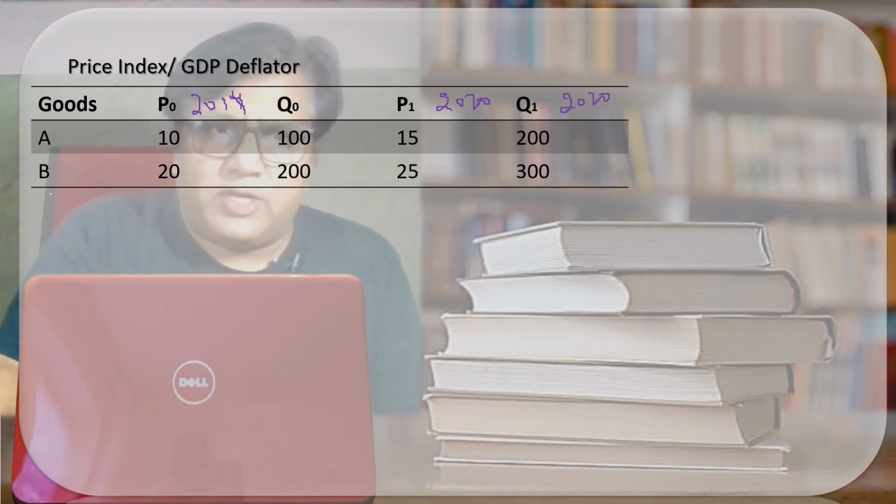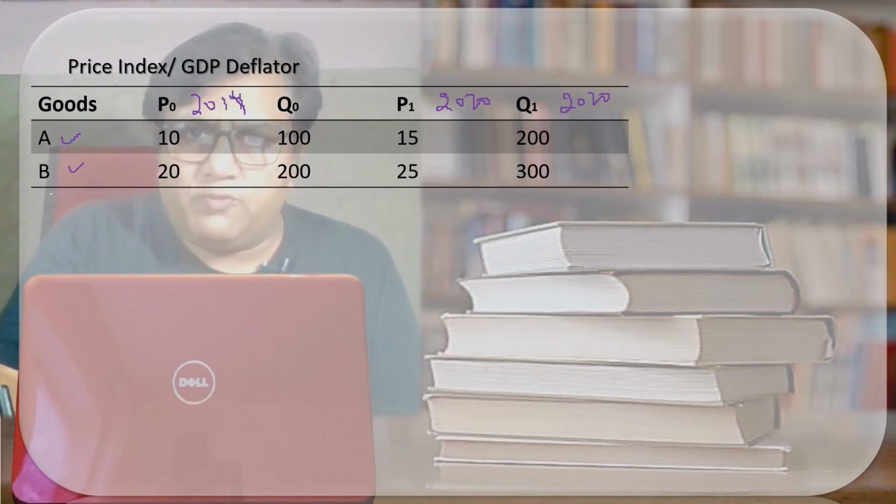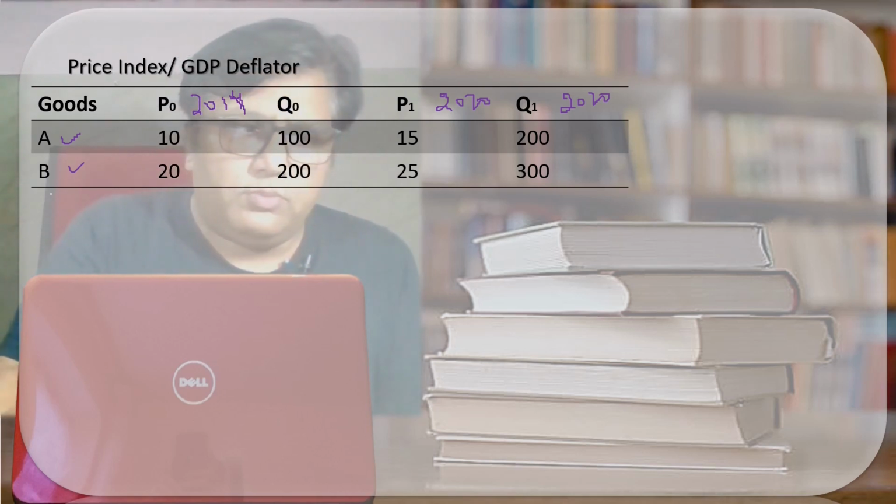We are manufacturing two goods, goods A and goods B. The price of goods A is 10 rupees and the price of goods B is 20. The quantity is 100 and 200. In the year 2020, the prices are 15 and 25, and the quantity also has increased. You can see 20 and 30.